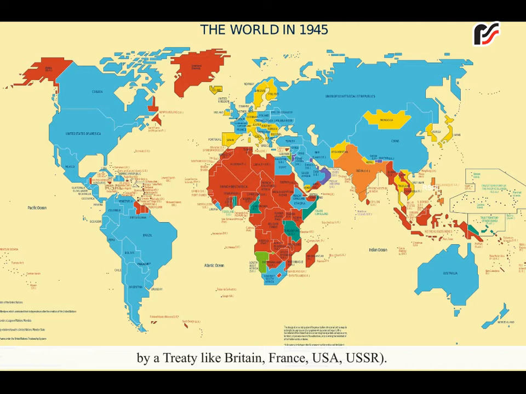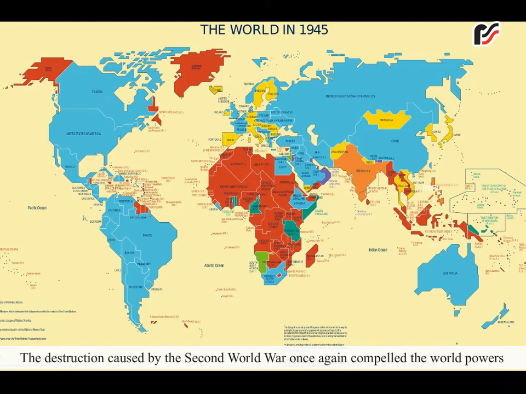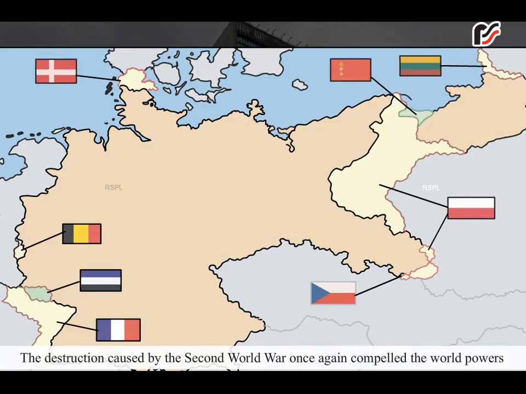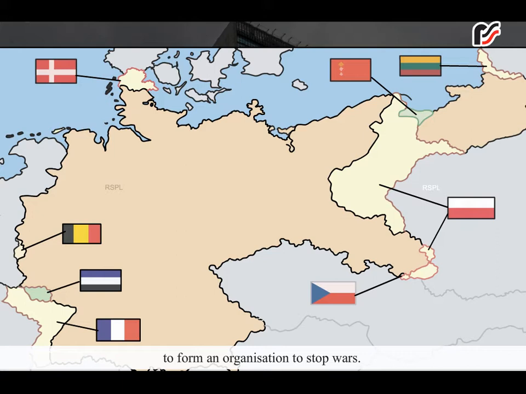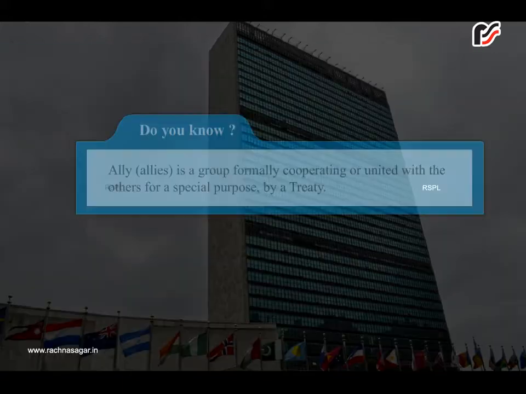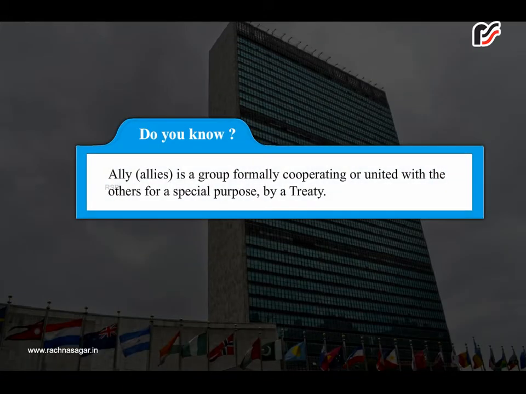France, USA, USSR. The destruction caused by the Second World War once again compelled the world powers to form an organization to stop wars. Do you know? Allies is a group formally cooperating or united with the others for a special purpose by a treaty.